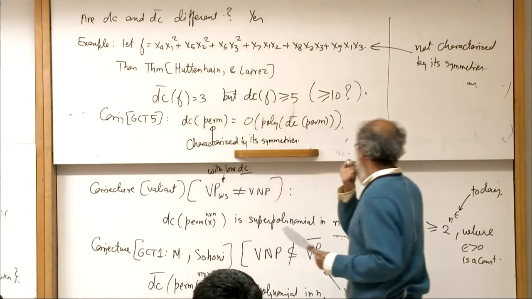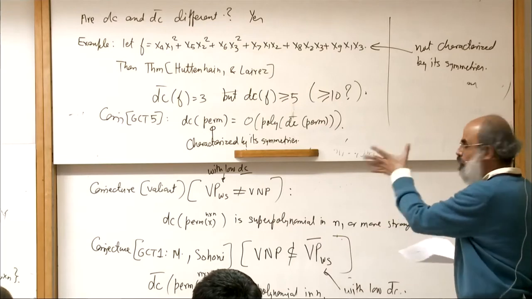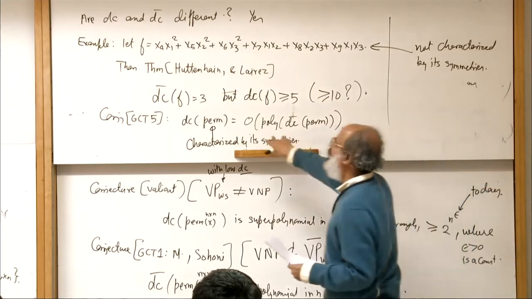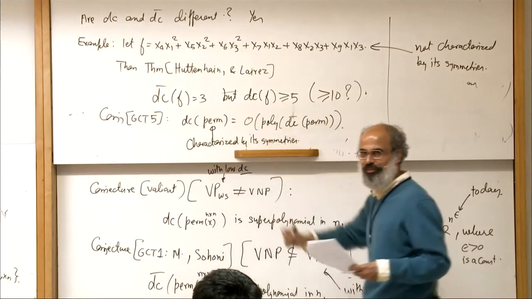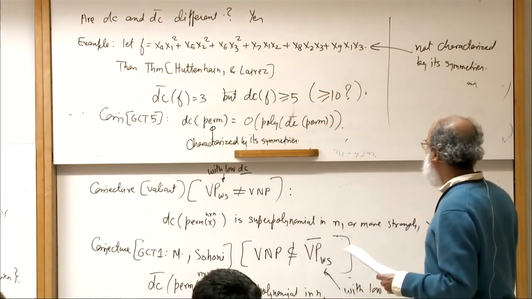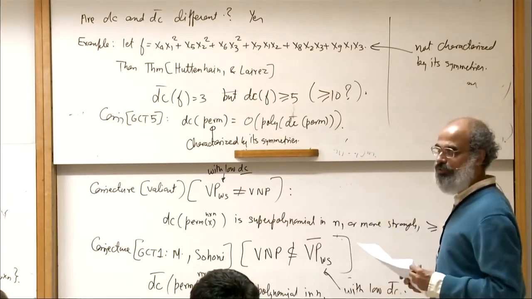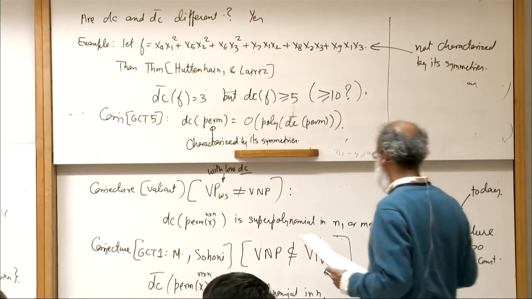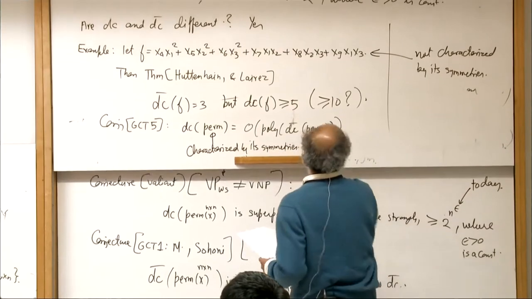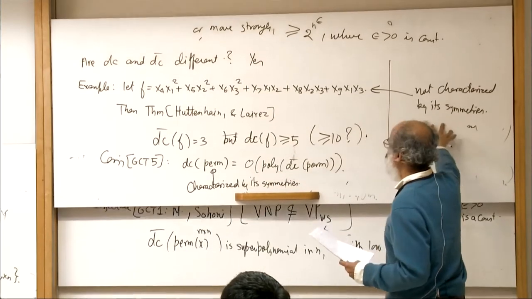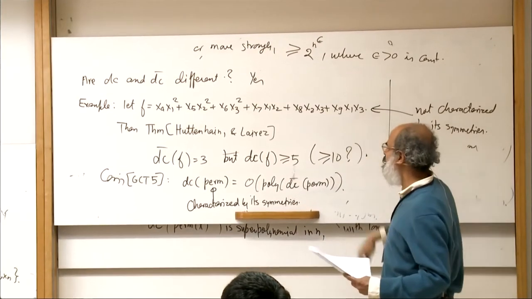Which is why we expect, as in the case of matrix multiplication, that the two would be polynomially related. I mean, this is much weaker than what is there. In the case of matrix multiplication, it's not just polynomial, but the exponent is actually the same asymptotically. We are not saying that the exponent has to be exactly the same, but within a constant factor. But it's a liberal conservative conjecture, and it is supported by the matrix multiplication story and also the fact that it's characterized by its symmetries. And you can see in this concrete example that whenever there is a blow up, the characterization by the symmetries is lost. And this is a non-trivial example.